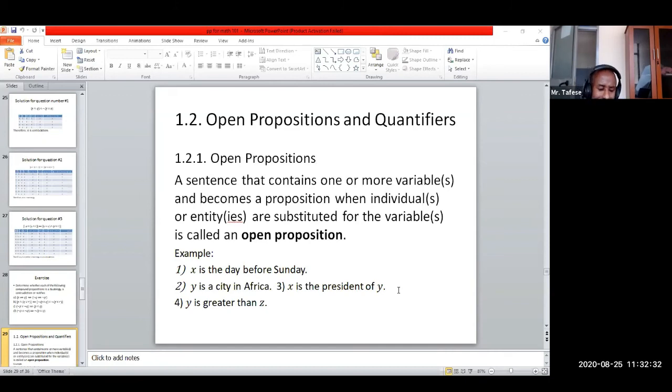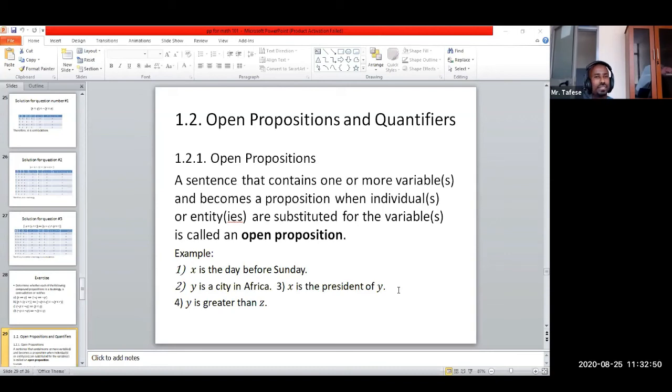But something that shouldn't put you under confusion is that sentences which contain variables may sometimes not be open propositions.